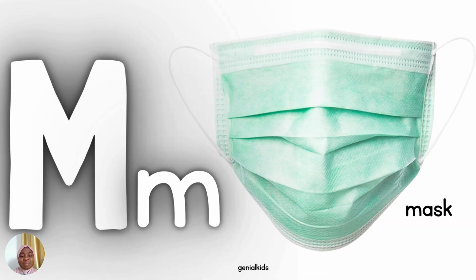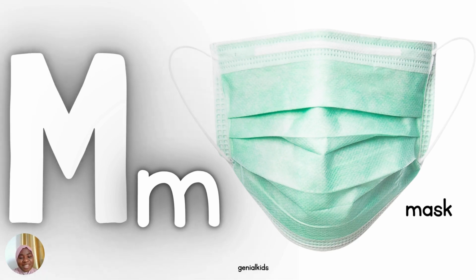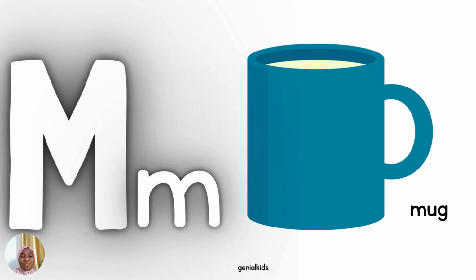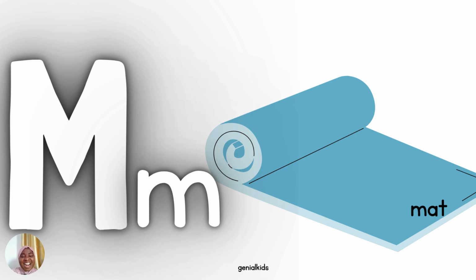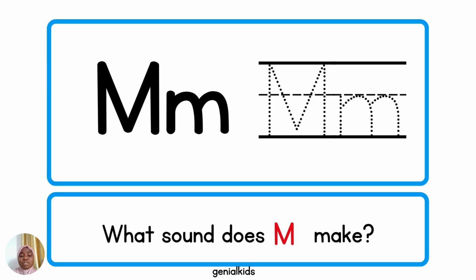And another one. Max. Again, Max. As in Max. Do you have one? Put it on. All right, then we have the thing we use for hot tea. Mm, mug. Mm, mug. Do you have one in your kitchen? Go and get it. All right, and another one. Mat. Mat. Very good.